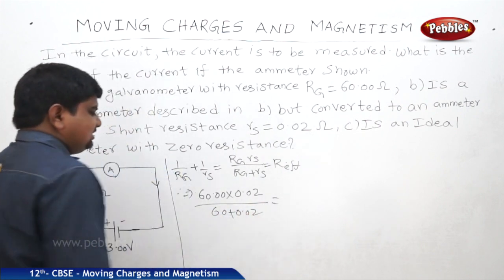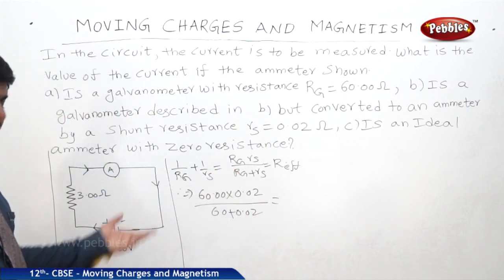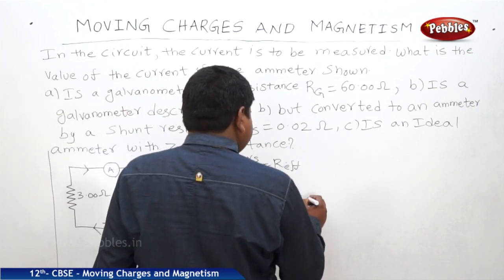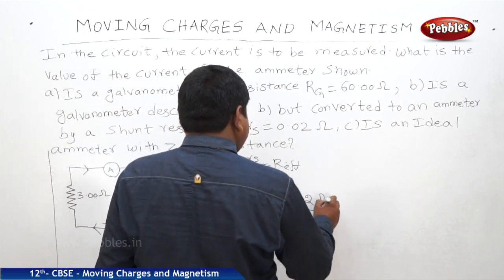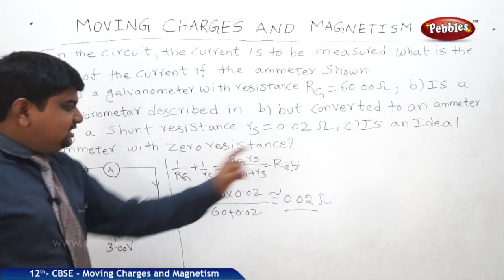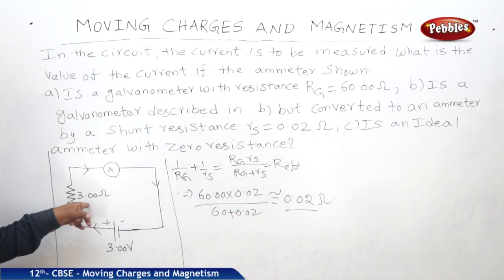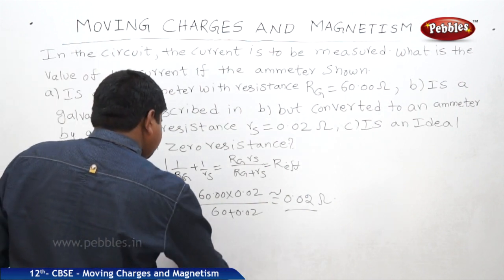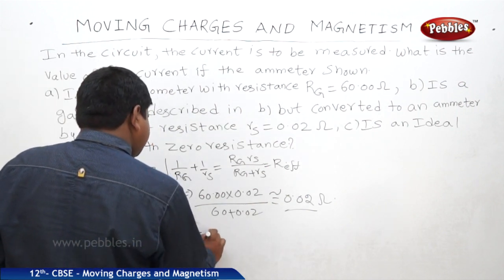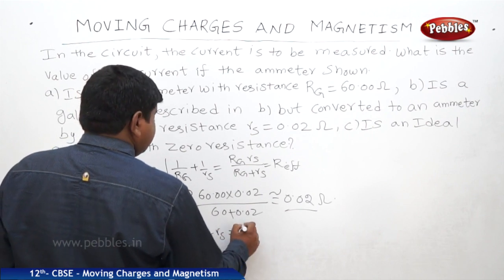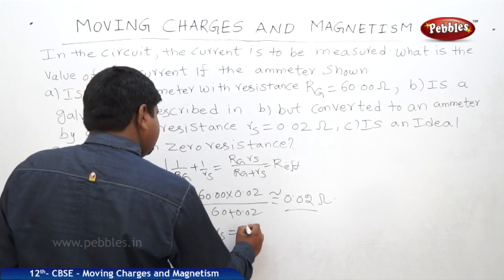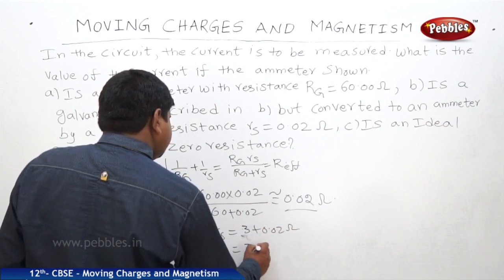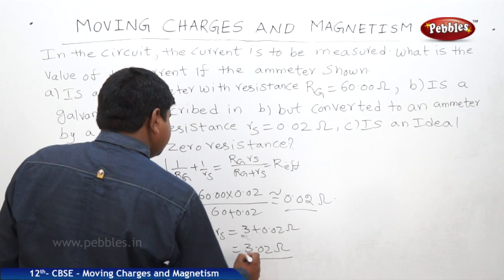It will be 60.02, and approximately you will get 0.02 ohms. If this 0.02 ohms is added to the 3 ohms, it will be approximately 3.02 ohms.